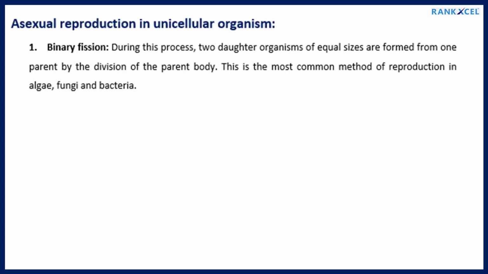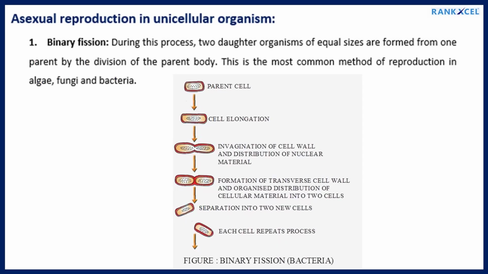Asexual reproduction in unicellular organisms. 1. Binary fission. During this process, two daughter organisms of equal sizes are formed from one parent by the division of the parent body. This is the most common method of reproduction in algae, fungi and bacteria.